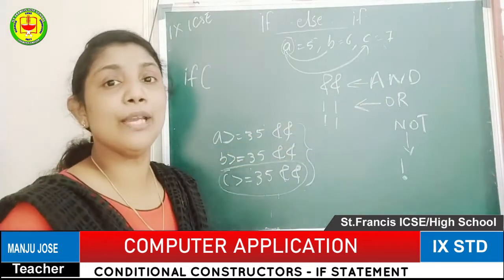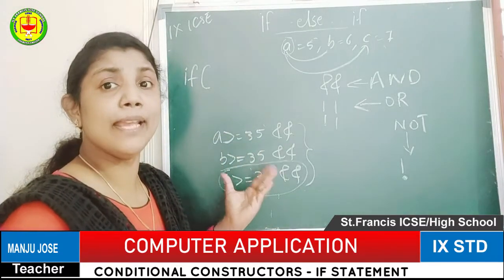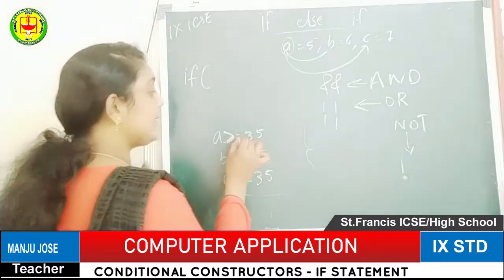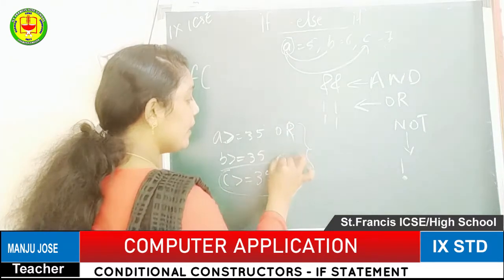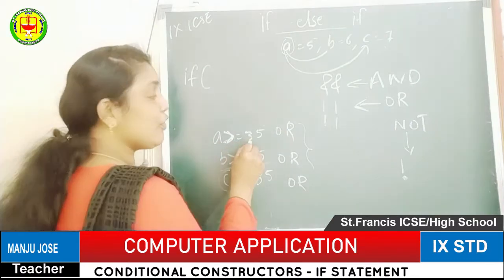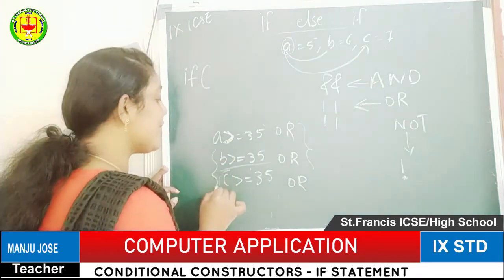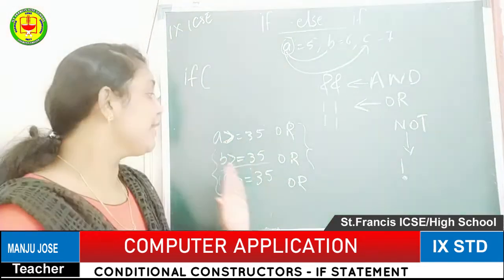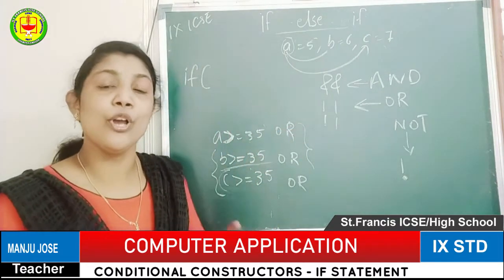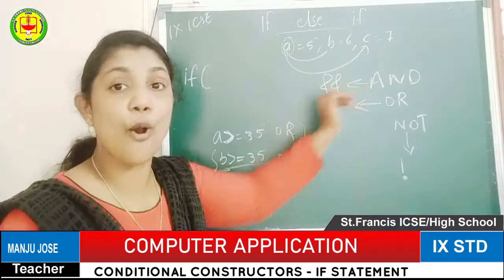And the second option is OR. OR means if either one is above 35, you will get pass. For example, if you are applying A greater than or equal to 35 OR, here if you are using OR, that means if A is greater than or equal to 35, the first condition will be true only, and the remaining two conditions will be false. In the AND case, the remaining two being false means you fail. But when we use OR, if either one is true, we can consider it a pass. So that is the difference between the AND operation and the OR operation.